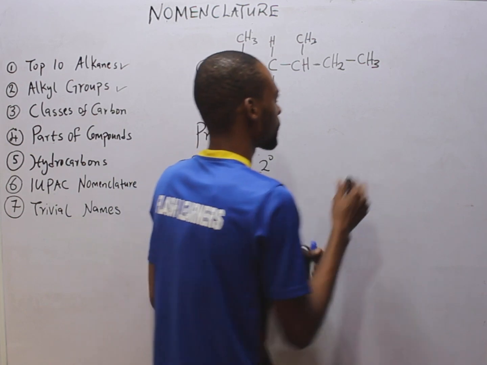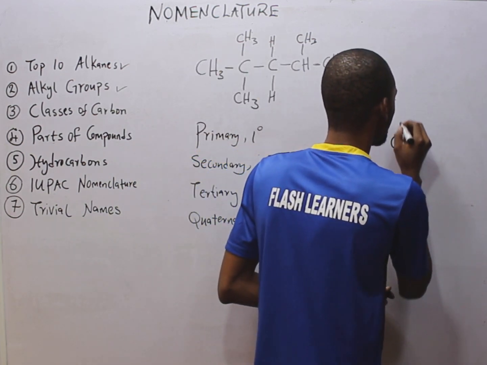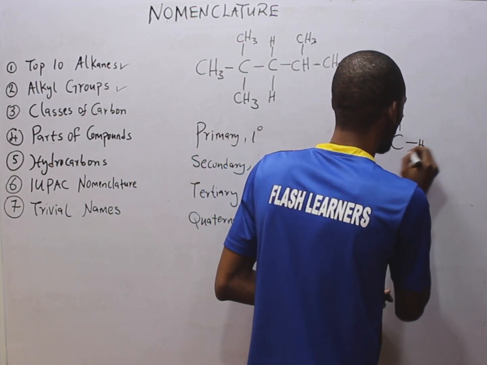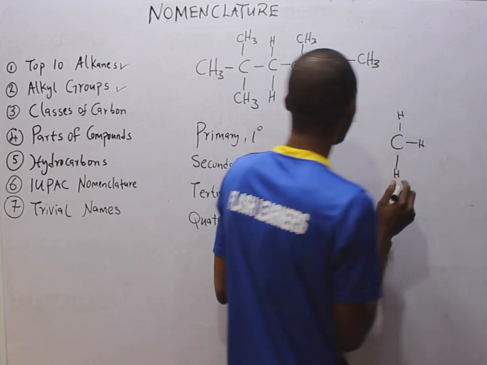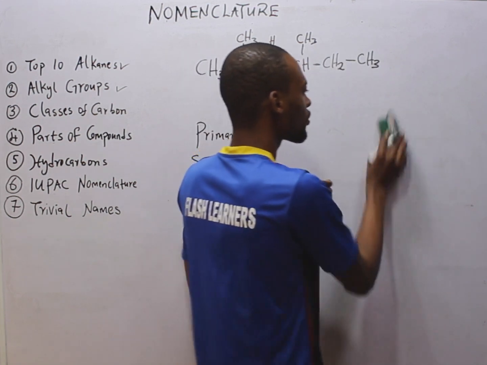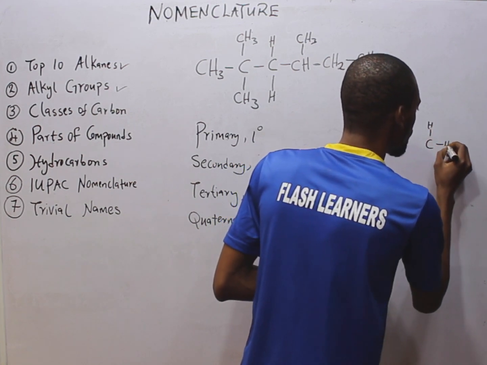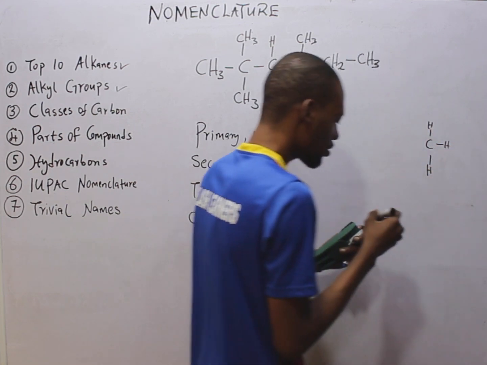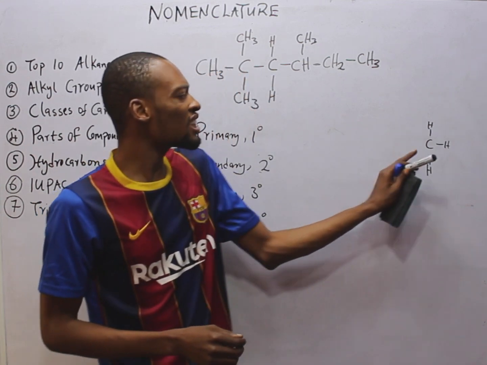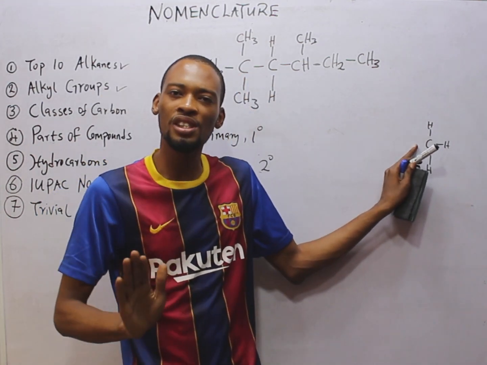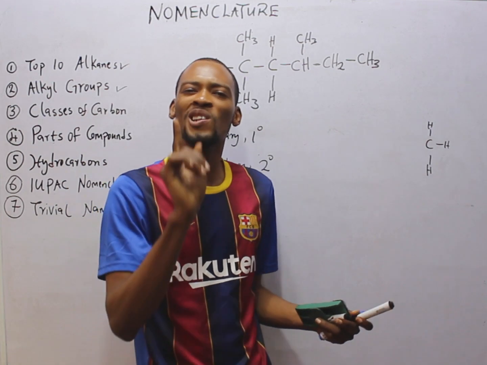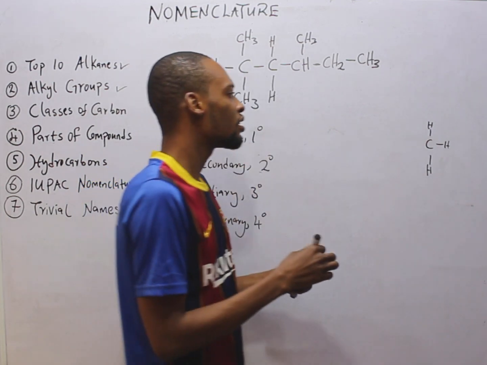If I give you this, CH3. So take note, this is the same thing as CH3. Means 1 carbon, 3 hydrogen. Now this carbon, does it have any other carbon attached to it? No. It is called primary carbon. Now look at this.